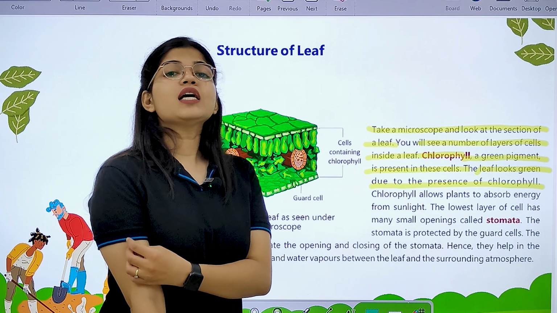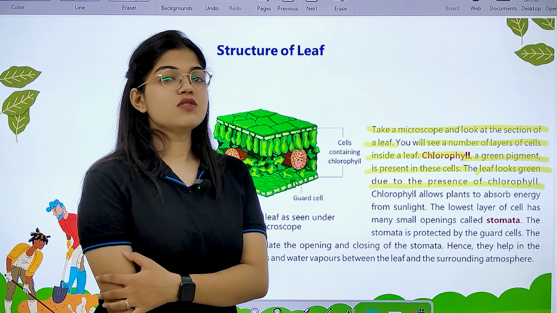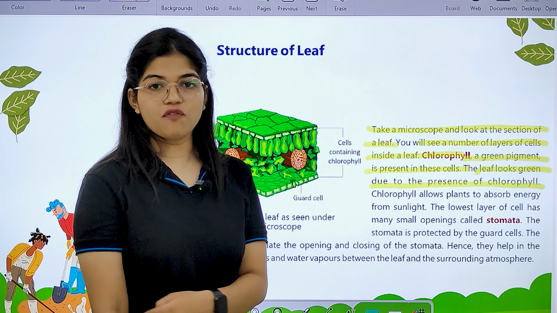Okay, the green color of the leaf is due to the presence of a green colored pigment known as chlorophyll. And there are numerous chlorophyll cells inside the leaf. Okay, you can see these all are the cells containing chlorophyll. Now, chlorophyll also allows the plants to absorb energy from sunlight. Okay. So, majorly there are two functions of chlorophyll. Number one, it provides green color to the leaves, and secondly, it also helps to absorb the sunlight for the process of photosynthesis in the plants.